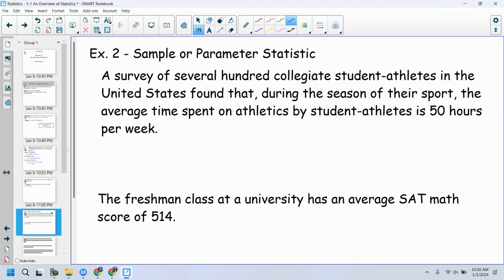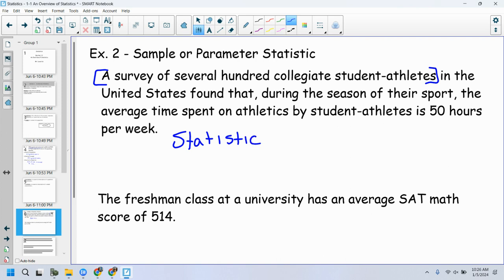50 hours per week. Okay, so is that a parameter or a statistic? Well, am I talking about a sample or am I talking about the entire population? Sample, so it would be statistic, right? A survey of several hundred collegiate student athletes, right there. So therefore, we can talk about it as a statistic rather than a parameter.